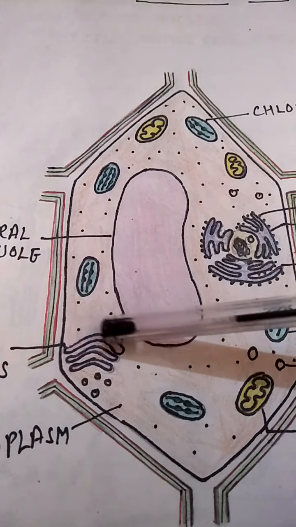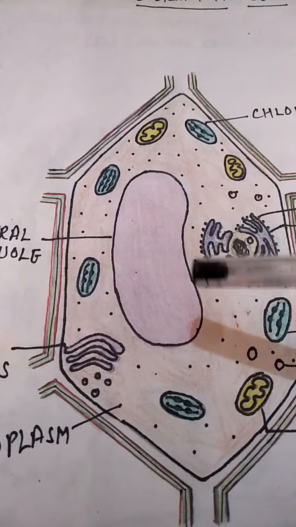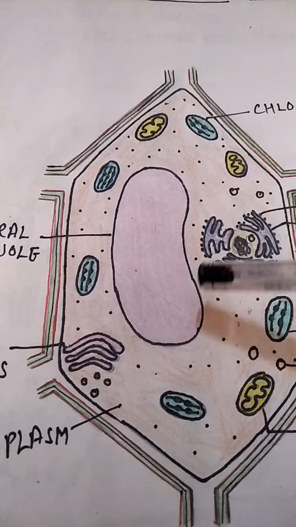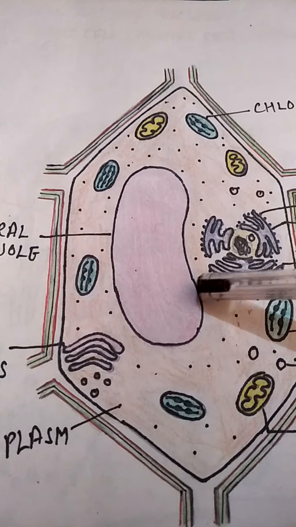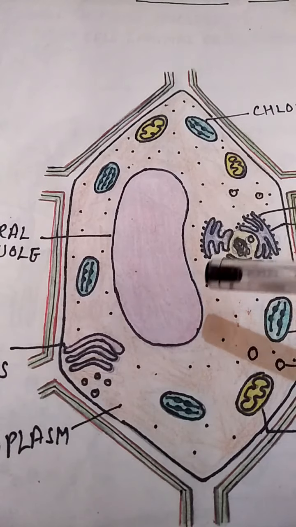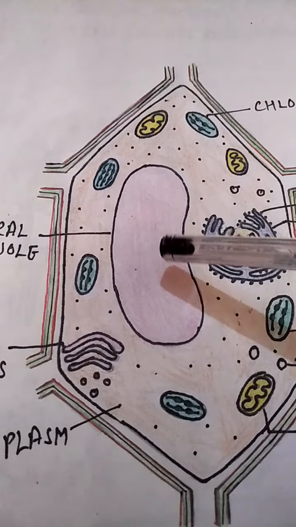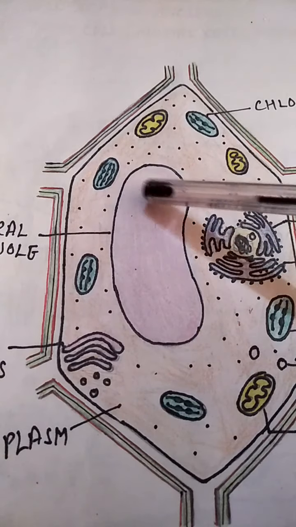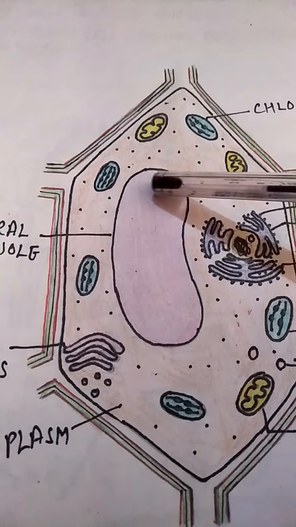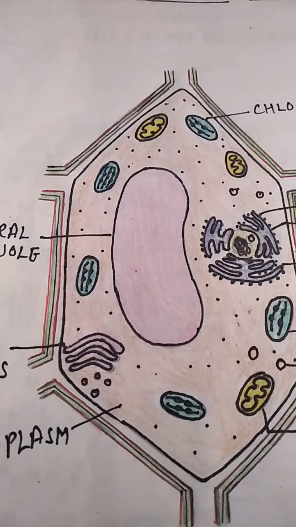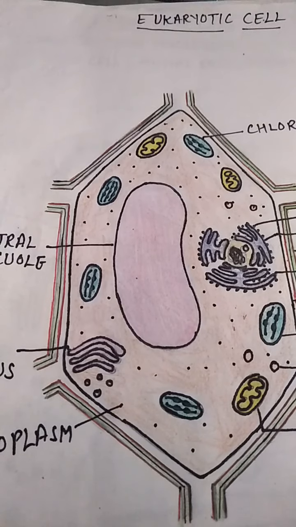Now, what is a vacuole? A vacuole is a bubble-shaped or bubble-like structure which is enclosed by a membrane, and the membrane of the vacuole is known as tonoplast. Inside the membrane, it is filled with a liquid part, and that liquid part is known as cell sap.